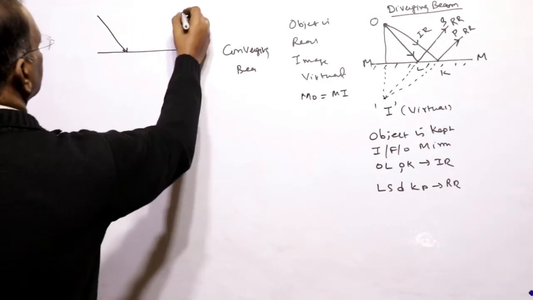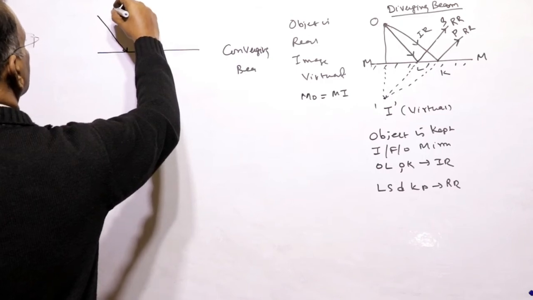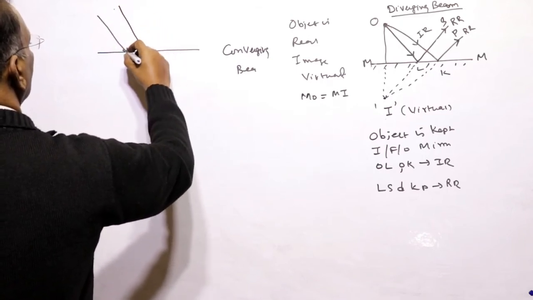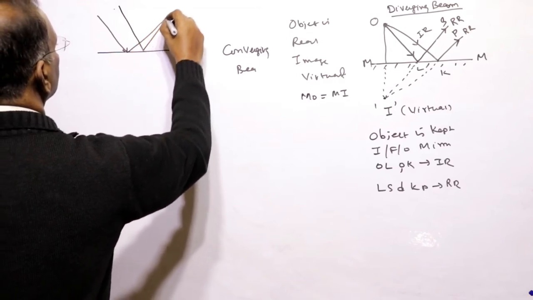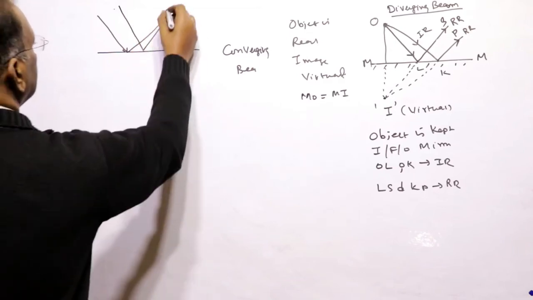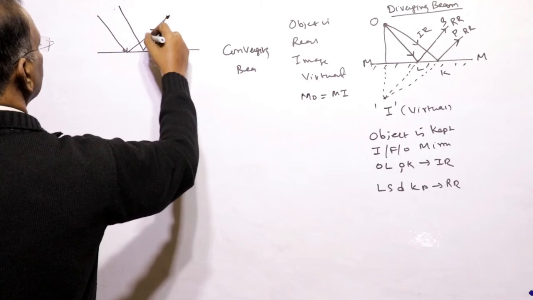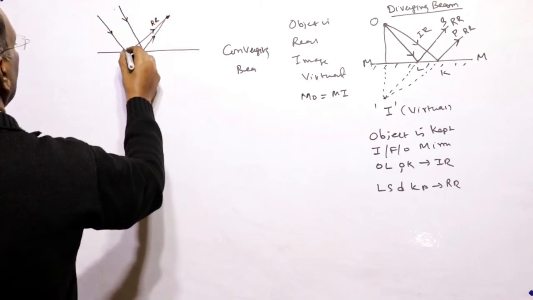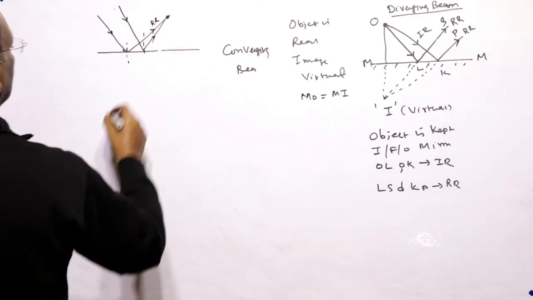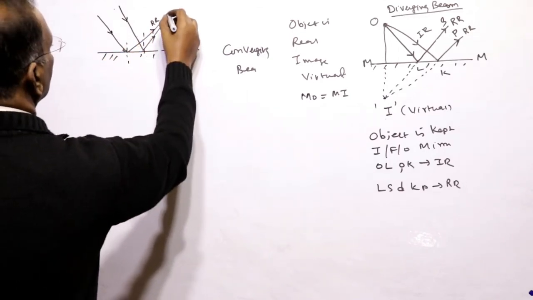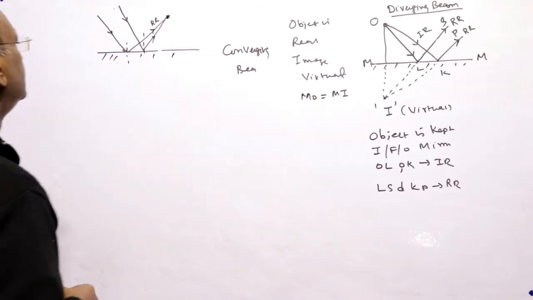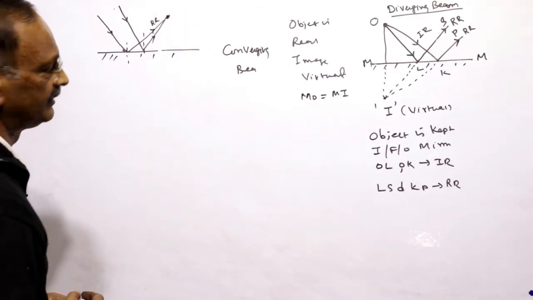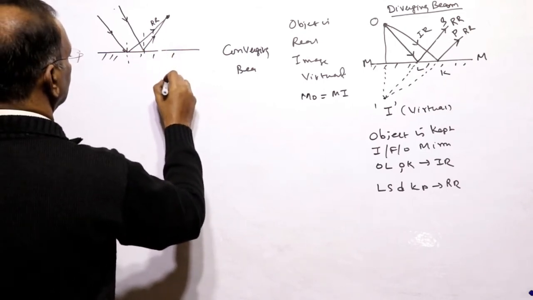After reflection they go there. Here the image is formed, because this is the reflected ray and this is the incident ray. After incidence at the mirror surface, the reflected rays actually meet at a point, forming the image. Now we extend the incident rays backward.